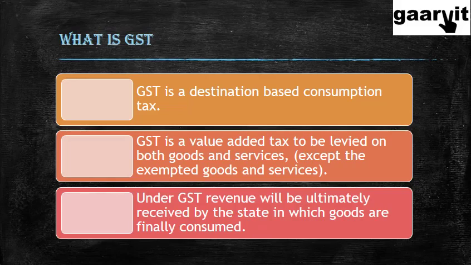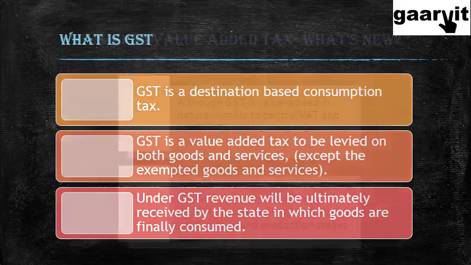GST is a value-added tax to be levied on both goods and services, except the exempted ones, which is a very important feature of this tax. Like I already told you, GST revenue will ultimately be received by the state in which goods are finally consumed. So this is important. Earlier, if Gujarat was selling something to Uttar Pradesh, Gujarat got the tax, but now the tax will go to Uttar Pradesh because actually the people of that state are paying for that product. So the tax also in a way should belong to that particular state.